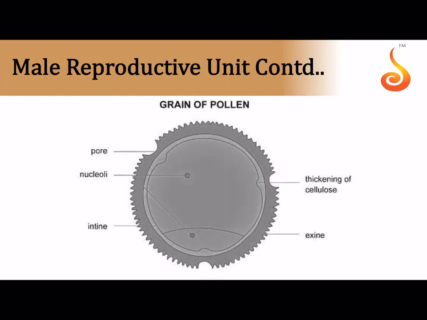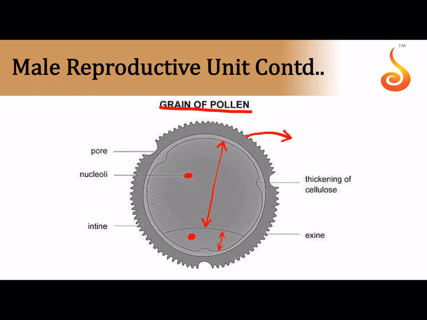We saw that the anther produces the pollen. You all know that inside the sporogenous tissue there is a pollen mother cell. The pollen mother cell undergoes meiosis to produce the microspore tetrads. Each microspore which is haploid becomes a haploid pollen grain. You all should remember that within the pollen grain there is a larger cell which is called the vegetative cell, and sitting in one corner in the vegetative cell is a smaller cell that is called the generative cell. Both of them have distinct nuclei of each other. The larger cell is the vegetative cell or the tube cell, and the smaller cell is the generative cell. And now notice how there are 2 membranes to the pollen grain.